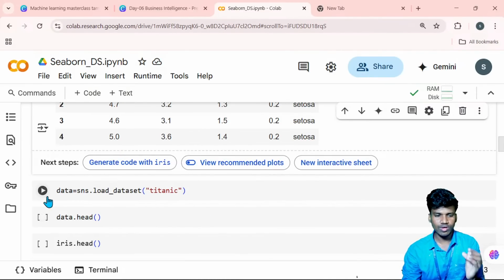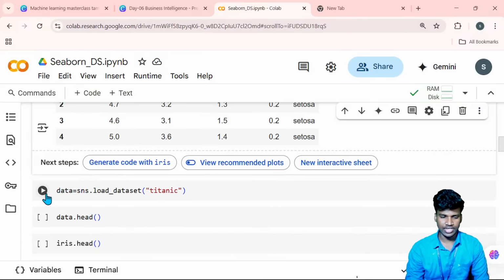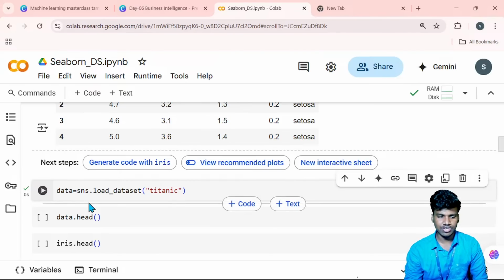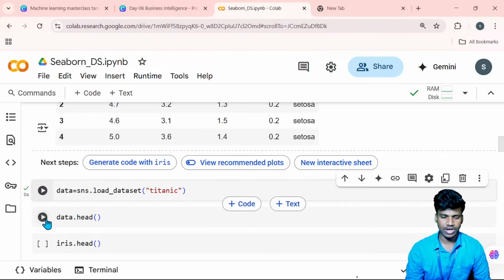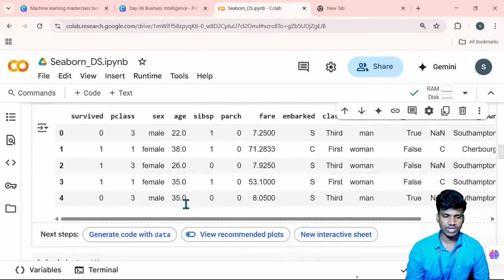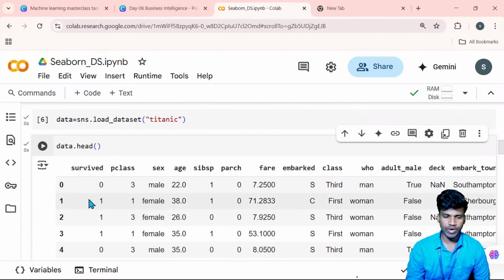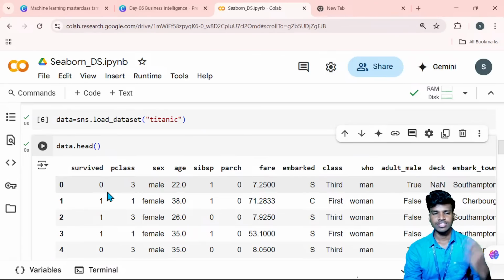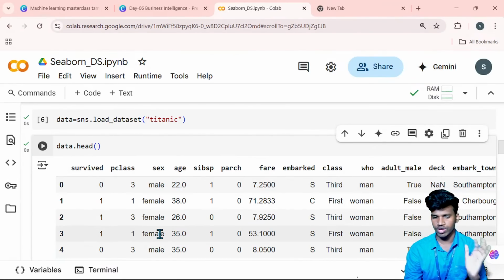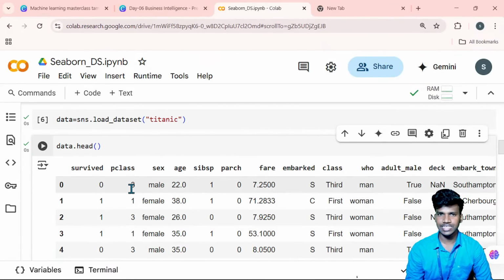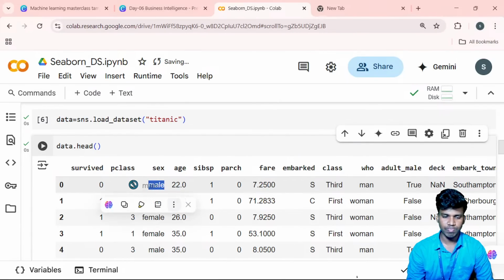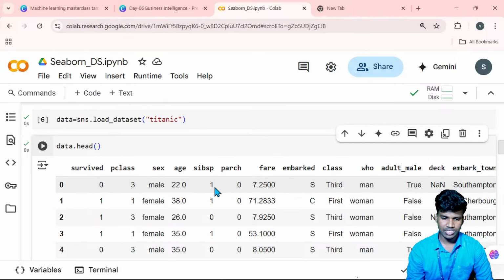So data is equal to, same like the SNS library. The Seaborn library also has this Titanic dataset. So data is equal to sns.load_dataset Titanic data. Once I run this, you can get the survival column, 0 and 1, where 0 means dead and 1 means survived. And pclass means the passenger class. So there's a third class person, a male who died, traveled in passenger class 3, and his age is 22.